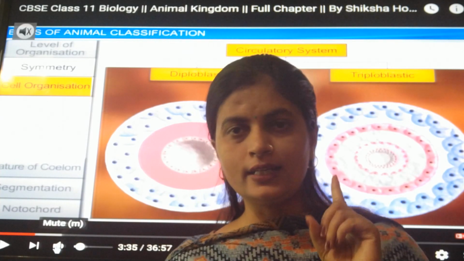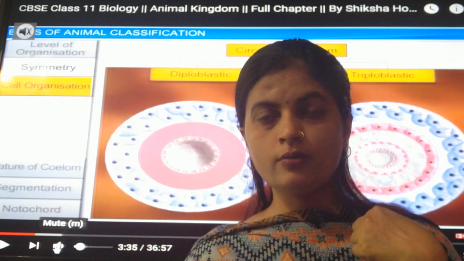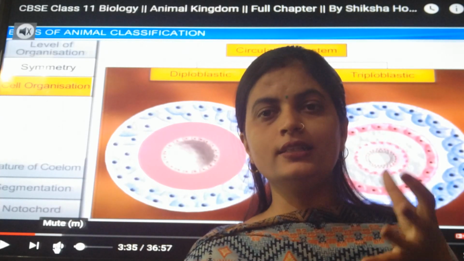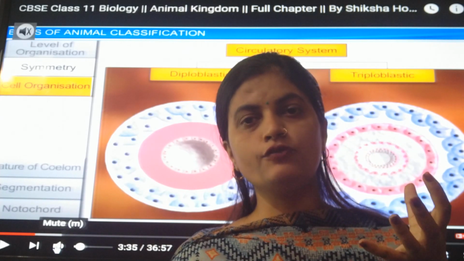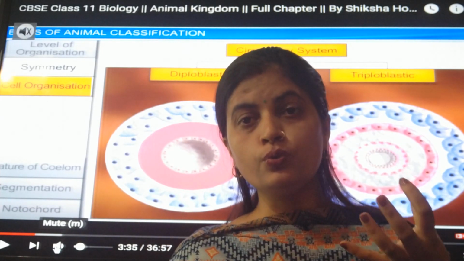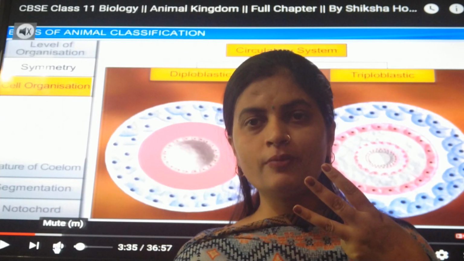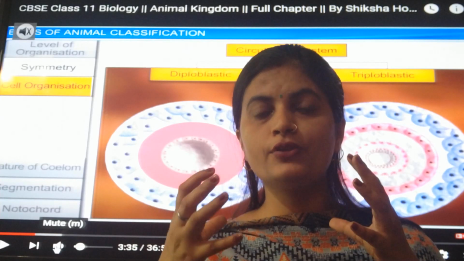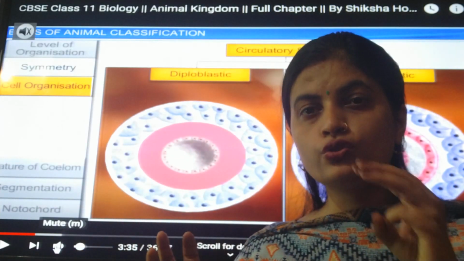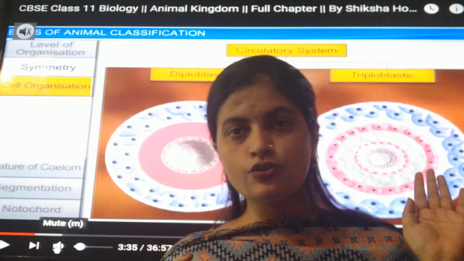The outer one you know, that is the ectoderm. The center one, you know what that layer is? Endoderm. There would be an intermediate layer in that, and that intermediate layer would be known here as the mesoderm. Okay? So those who are triploblastic have 3 germ layers. Germ layers means embryonic layers which help in the formation of the whole organism. So that's why these are triploblastic.